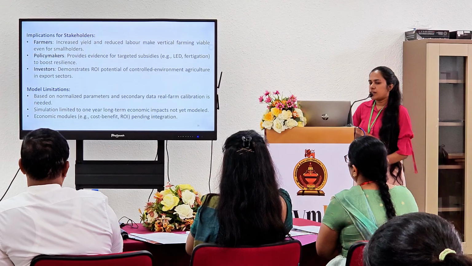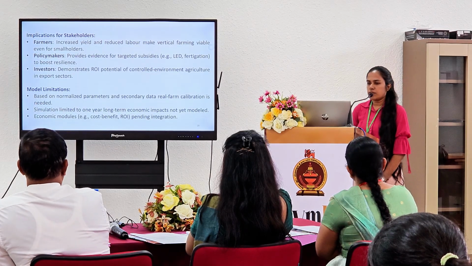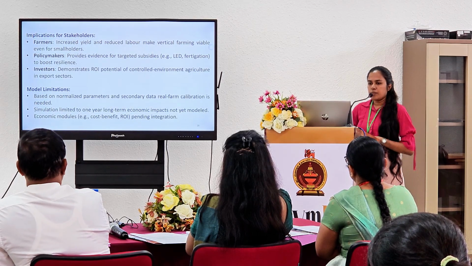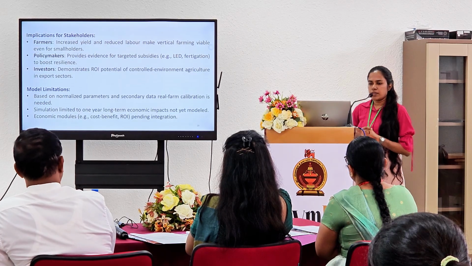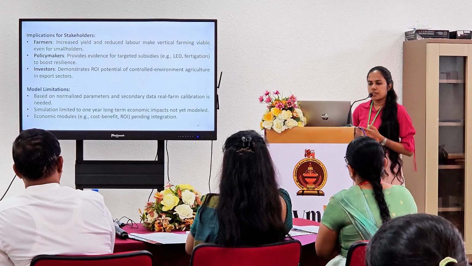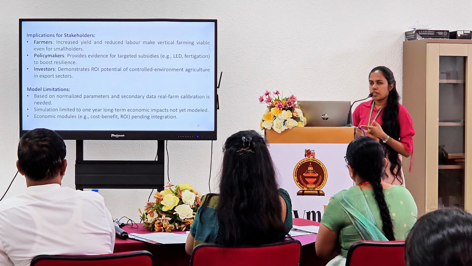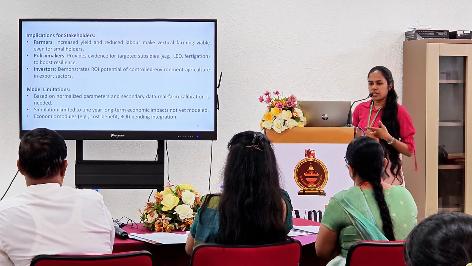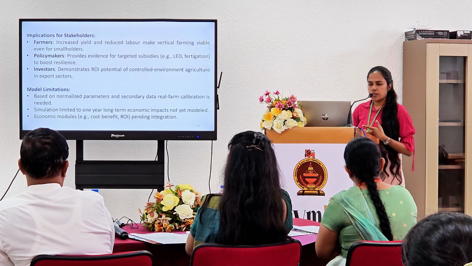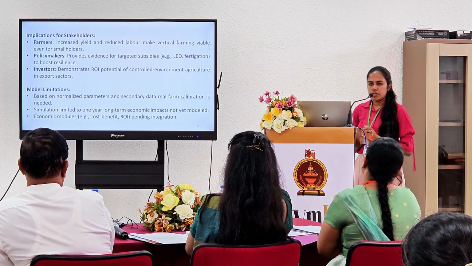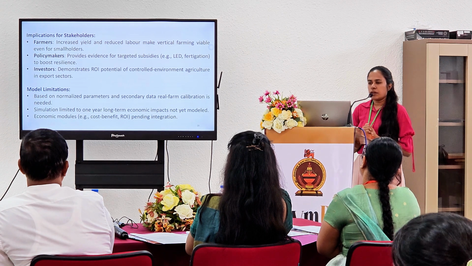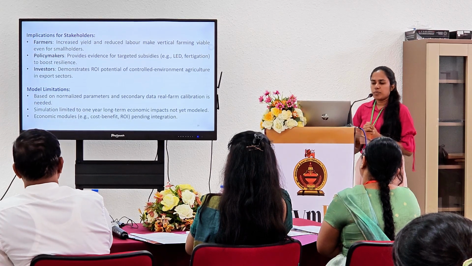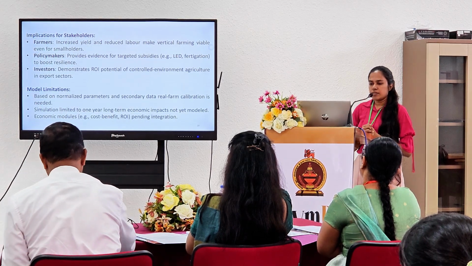scenarios, and also we identify implications for stakeholders as well as model implications. Implications for stakeholders we identified for farmers, policymakers and investors. For farmers, we need to increase yield and reduce labor, making vertical farming viable even for smallholders as well. When we move to the policymakers, we need to provide evidence for targeted subsidies to make development policies. And for investors, we need to demonstrate